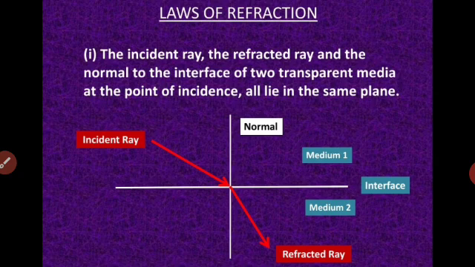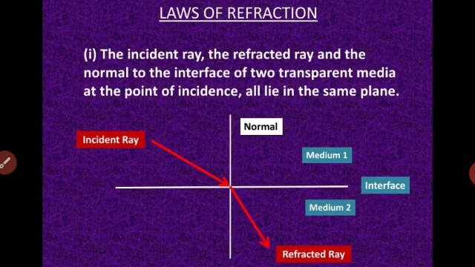Now we have the incident ray which falls on the interface. The point of incidence is the point where the incident ray touches the interface. So in our diagram where the arrow touches the surface, we draw a normal. Normal is a perpendicular drawn to the surface. Now when this ray enters the other medium, it bends from its usual path. Thus we see the refracted ray deviated by some amount.